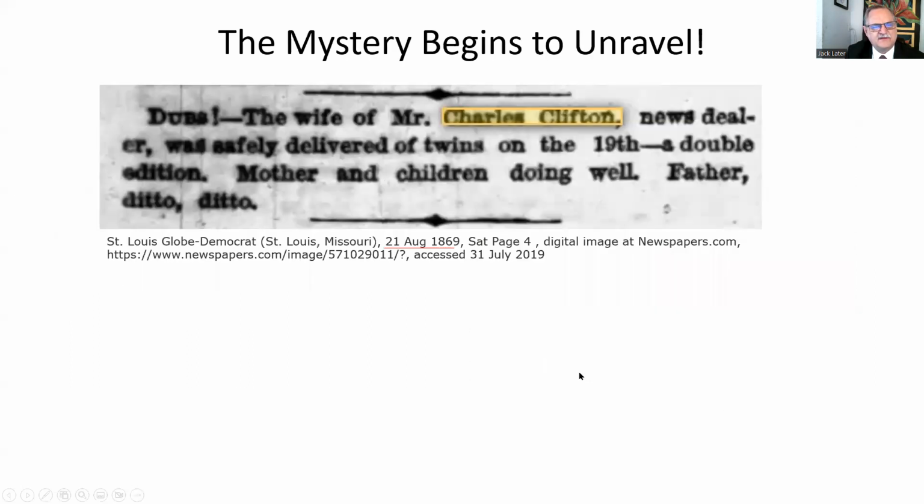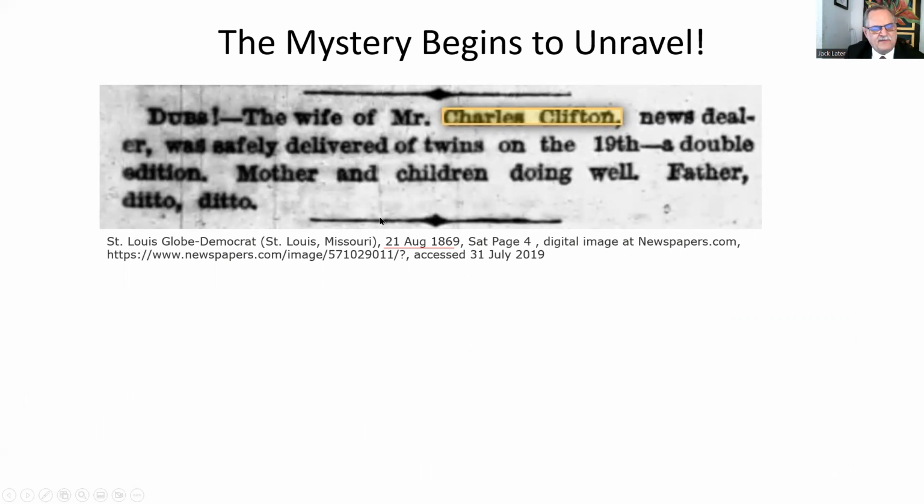Well, the mystery begins to be unraveled. I happen to find this in newspapers.com. Let's read this. The wife of Mr. Charles Clifton, news dealer, was safely delivered of twins on the 19th. Now, this is an August paper, August 1869, a double edition. Mother and children doing well. Father ditto ditto. They were in a hurry.